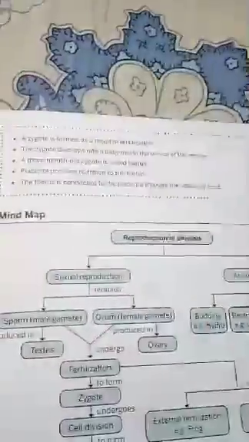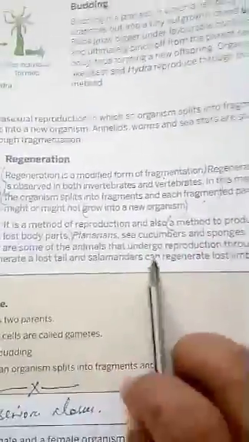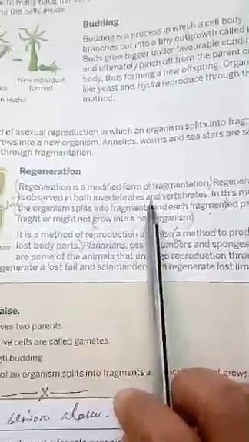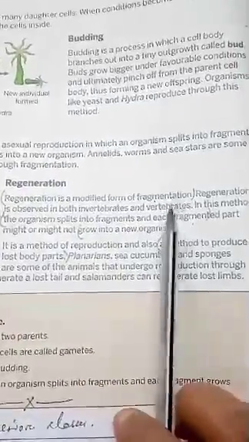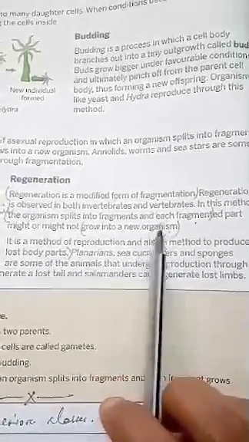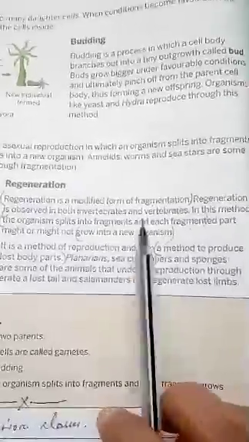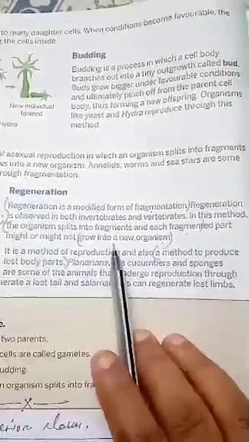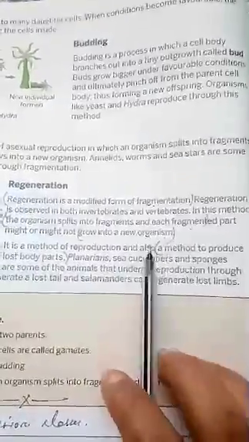Because planaria undergo reproduction by the method of regeneration, which is a modified form of fragmentation. In this, what happens? The organism splits into fragments, and each fragmented part can undergo repeated division. The cells can go on growing by repeated division and form a new organism.